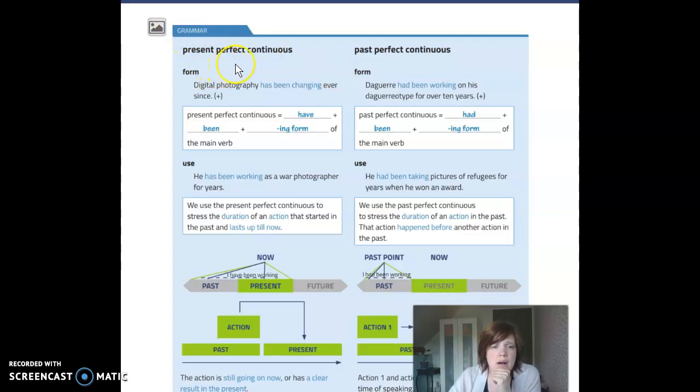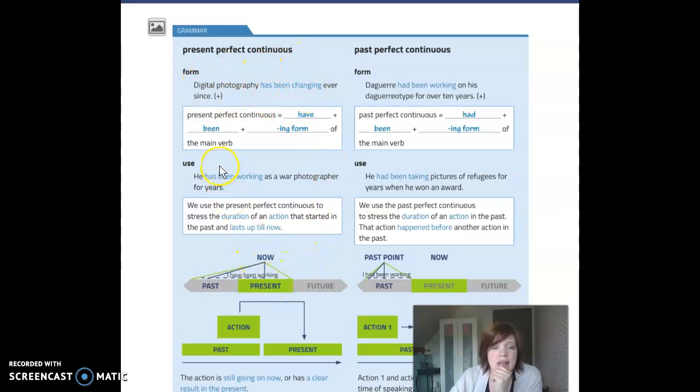Let's look at that example sentence. By the way, this is not new. Present perfect continuous is a tense that we have already studied in the past. It is simply revision, nothing new. Digital photography has been changing ever since. How do we form the present perfect continuous? Have or has been plus the -ing form of the main verb. So here you have to add have or has. Has is only for the third person.